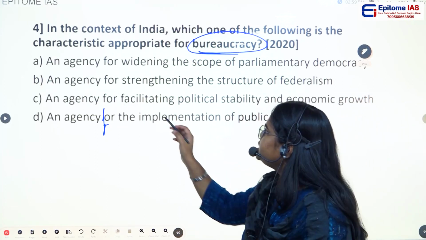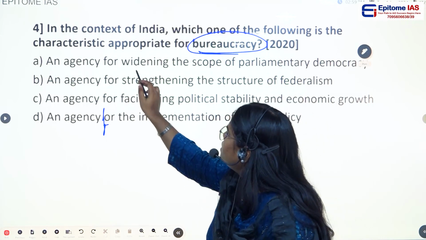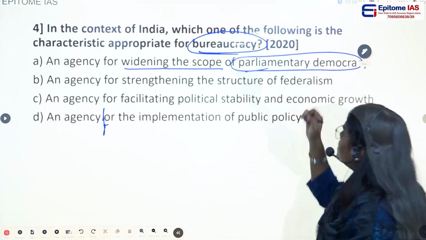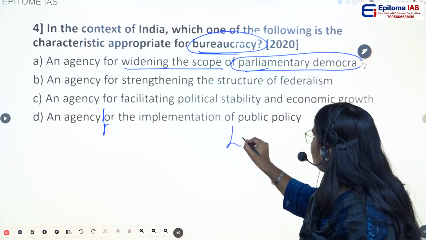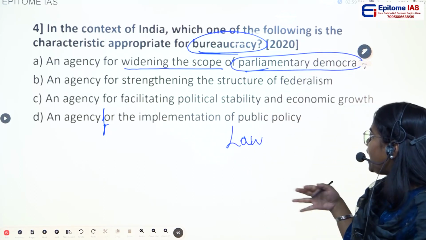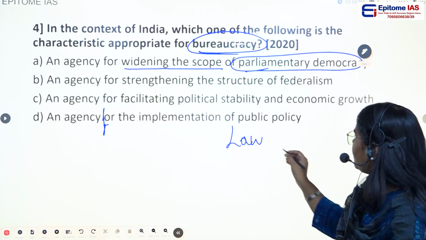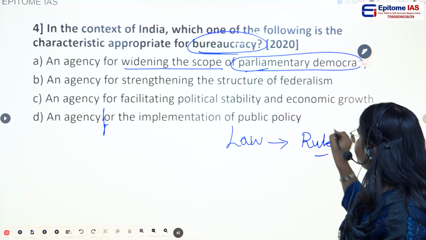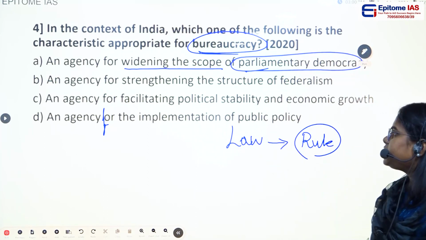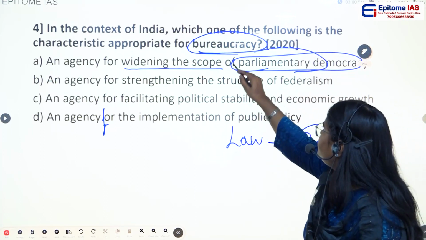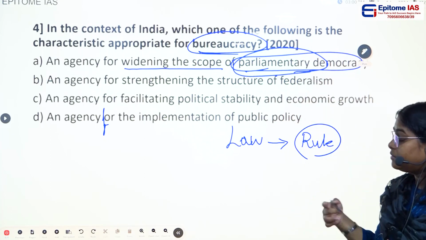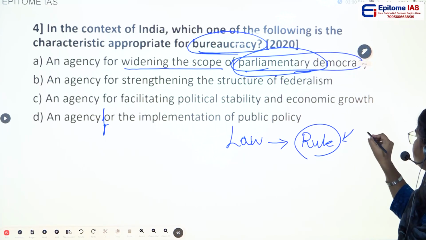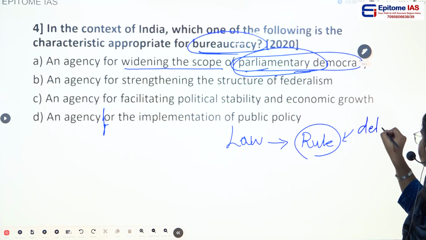So if we see here in option A, they have given that agency for widening the scope of parliamentary democracy. Let's say Parliament is coming up with a law, and let's say after some time they have to make any rule or regulation related to that particular law. So can we again call the Parliament and ask them to make that rule? No, it's not possible, right? That's why we have a provision of delegated legislation.